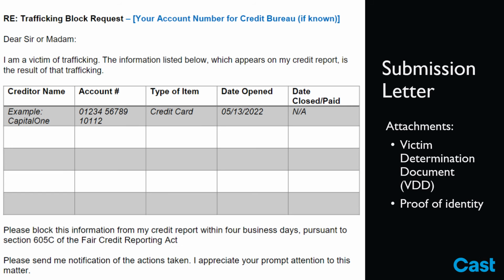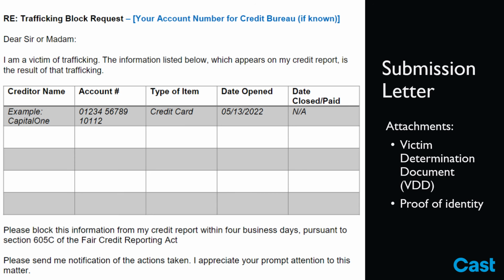The submission process is very straightforward compared to other forms of relief. Survivors are only required to submit the VDD, an identity document, and a letter requesting removal of the adverse information. Each credit reporting bureau requires a letter that identifies the negative information that should be blocked from the credit report. The letters are required to 1. Identify each item of adverse information, and 2. Provide a consumer's preferred method of contact so that the consumer reporting agency can contact the survivor.